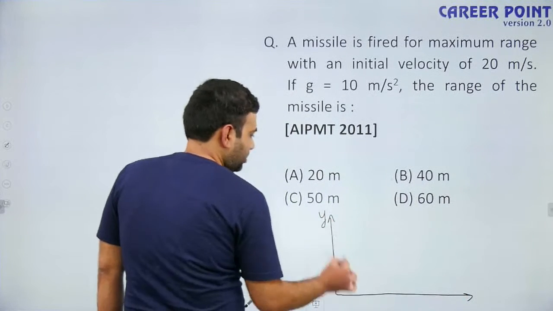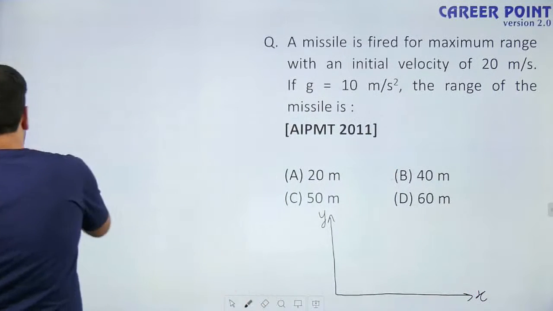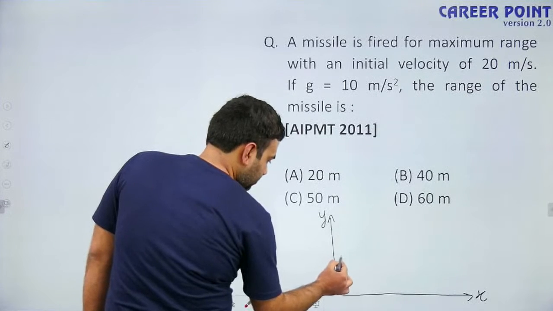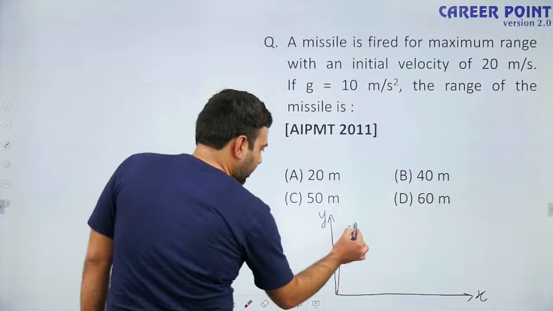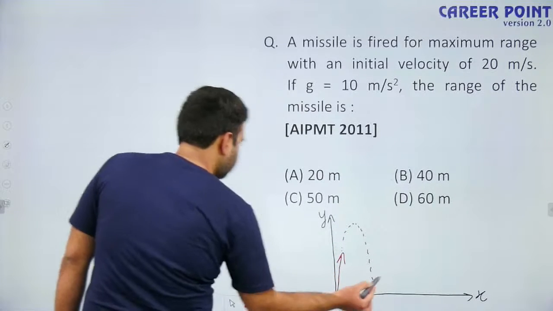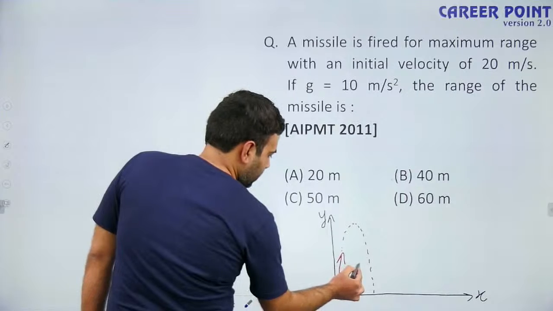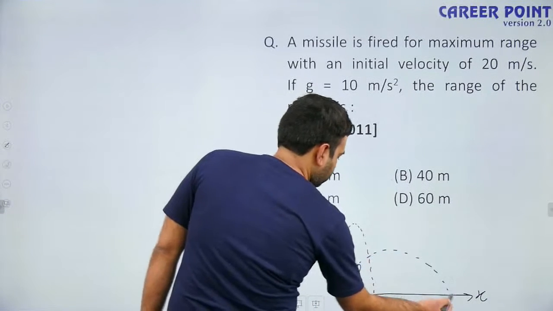This is the y-axis, this is the x-axis. We may have different kinds of angles. Velocity is the same for all the angles. For this angle, the range will be this. For this angle, the range will be this.